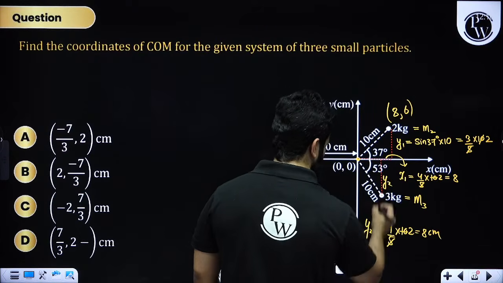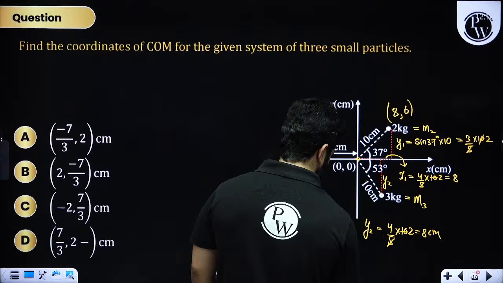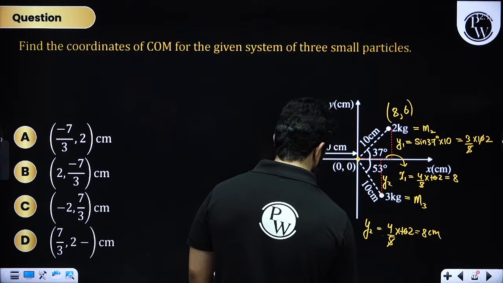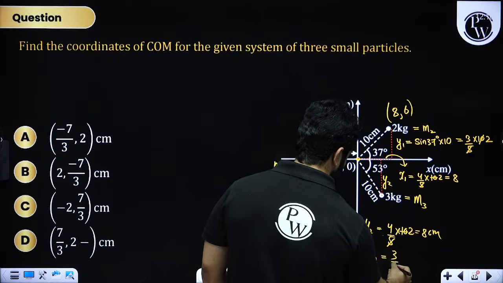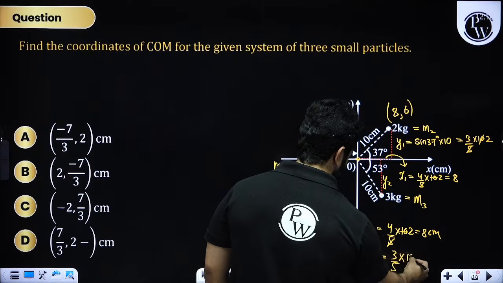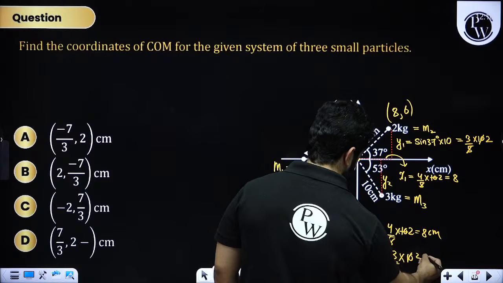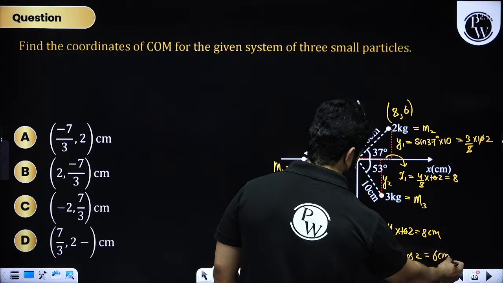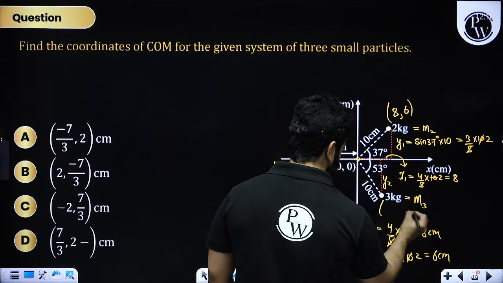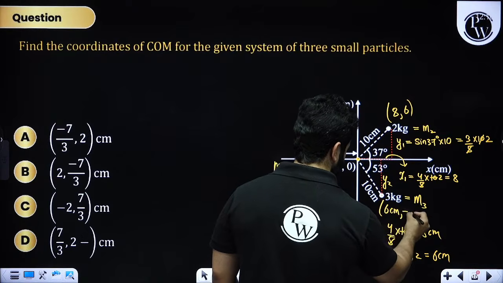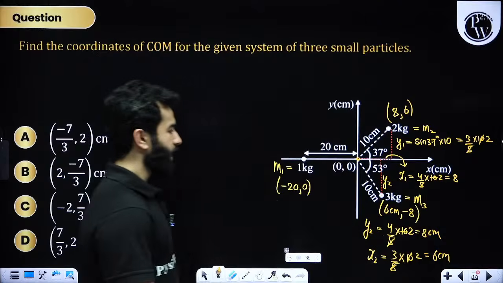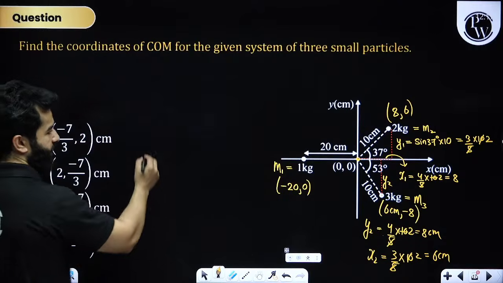If you talk about x2, x2 will be 3 by 5 times 10, and that's going to be 6 centimeter. So the coordinates of this are 6 centimeter, minus 8. Please mind the signs also.